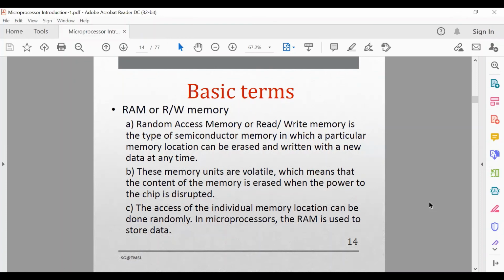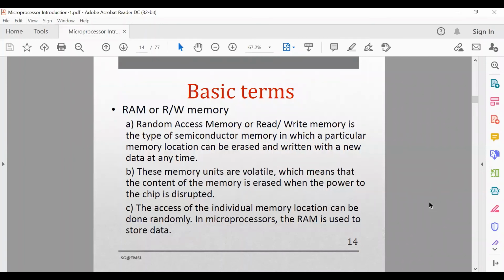And in a microprocessor, the RAM is used to store the data. So when you are about to study this microprocessor subject, forget about flash memory or any other advanced memories. You only need to consider the basic RAM and ROM. RAM is used to store your data, and any program you need to write must be performed with the help of RAM. Inside RAM you need to create your program and store your data, so everything will be performed based on the RAM.